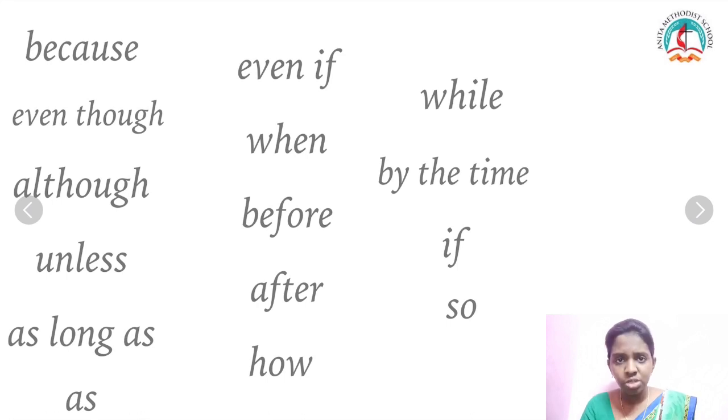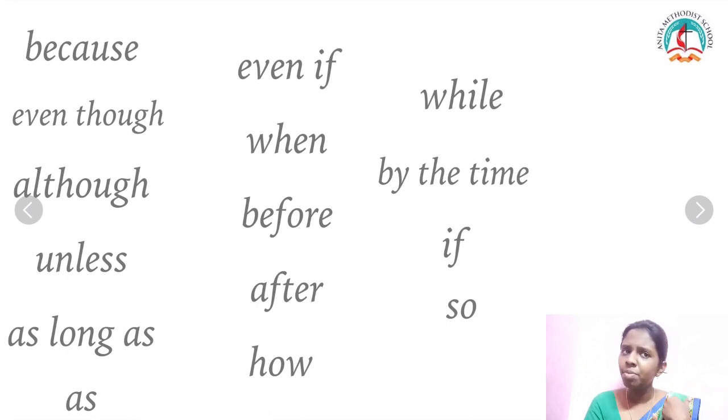These words are conjunctions. If you see them without looking into the categories, we call them conjunctions because these are the main words used to connect two words or glue two sentences together. You understood? If I say as long as, or I say so, we use these words to join sentences. So I'm going to put them into categories and we are going to see.